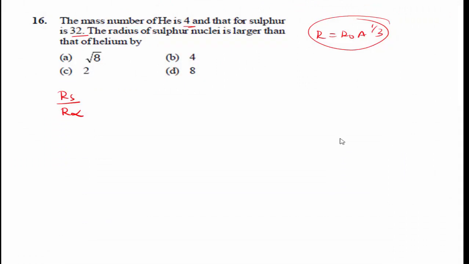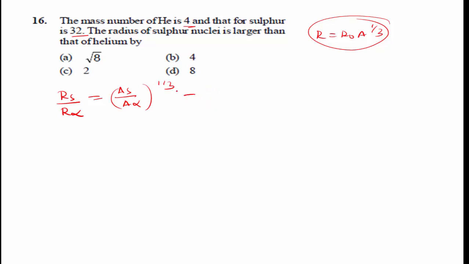Rs divided by R alpha, where Rs is radius of the sulfur and R alpha is radius of the helium atom. From using the equation R is equal to R naught A to the power of 1 by 3, Rs divided by R alpha is equal to (As divided by A alpha) whole to the power of 1 by 3.